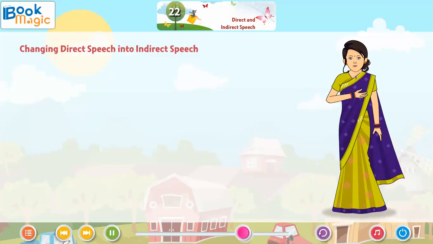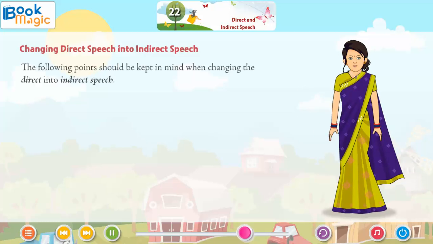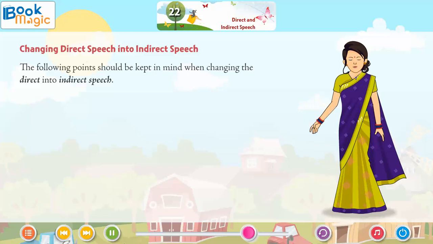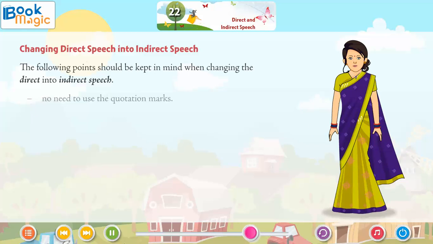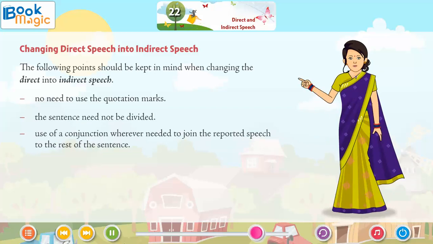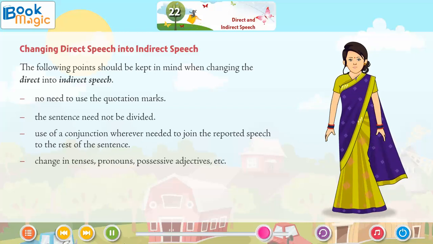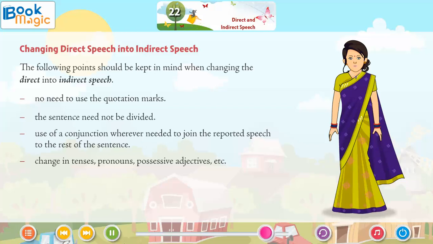Changing direct speech into indirect speech. The following points should be kept in mind when changing the direct into indirect speech. No need to use the quotation marks. The sentence need not be divided. Use of a conjunction wherever needed to join the reported speech to the rest of the sentence. Change in tenses, pronouns, possessive adjectives, etc.